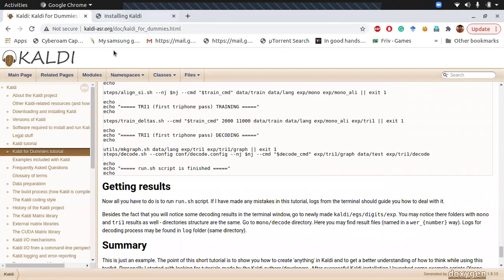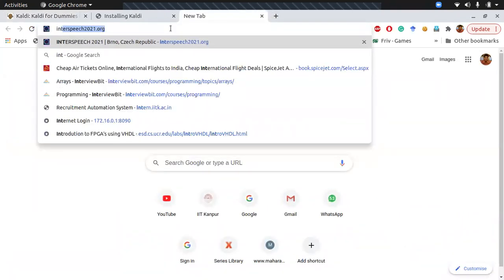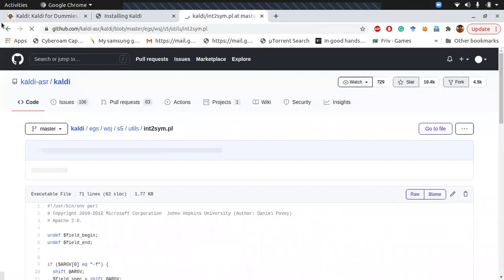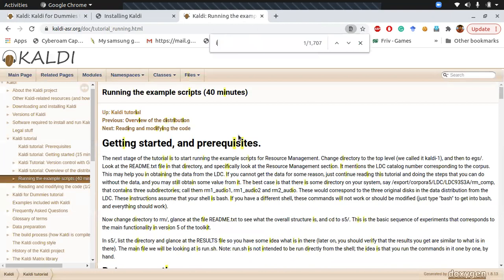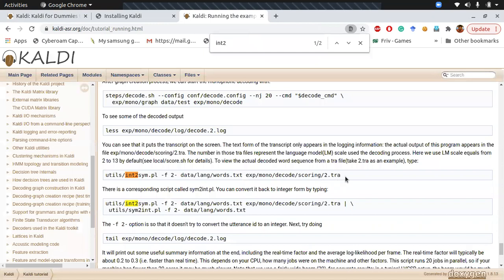I'll show you one more thing. Once you have got this decoding step done, in the folder exp mono decode scoring, you will get a .tra file.